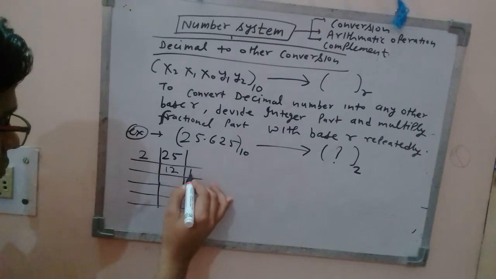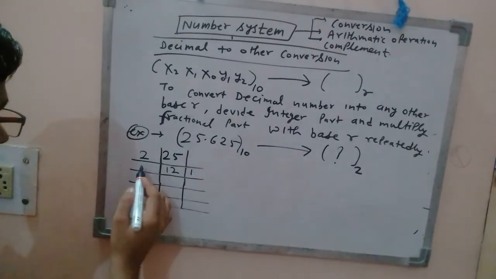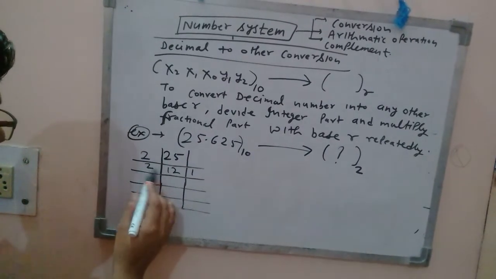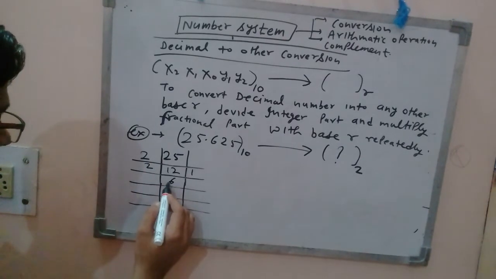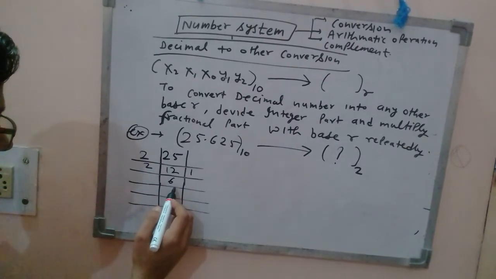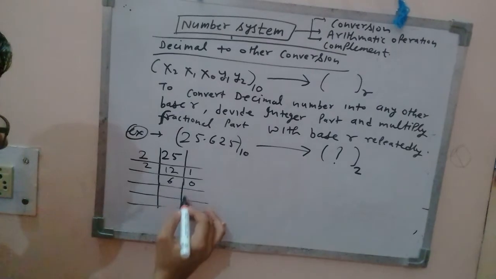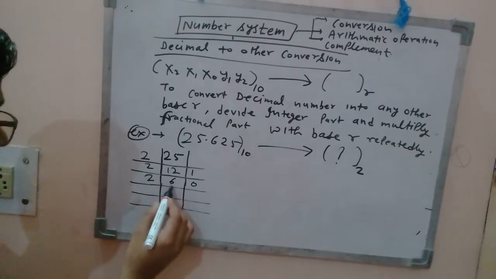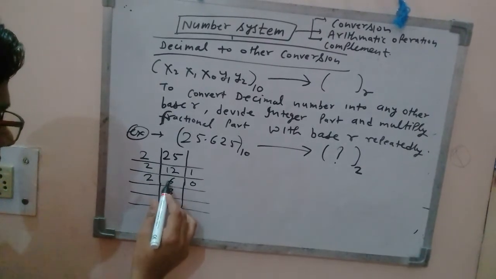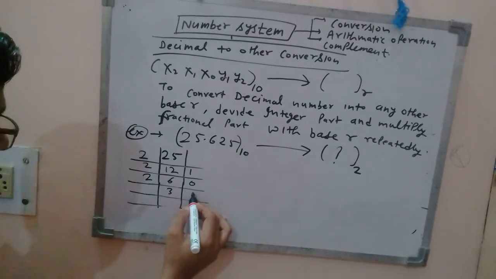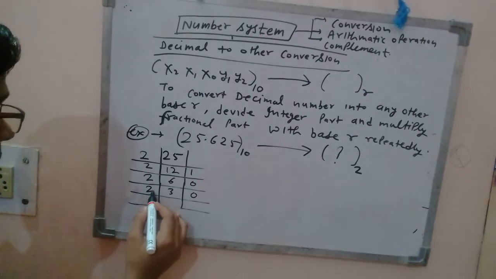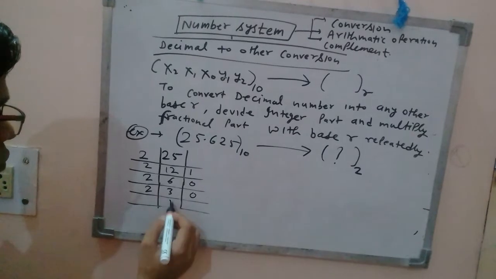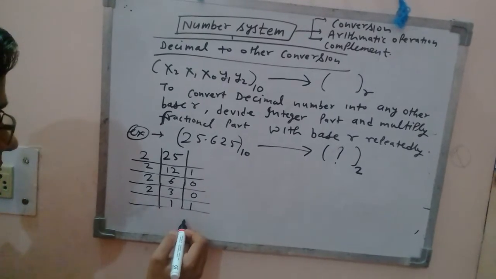What is the remaining? 1 is remaining, right? Again you divide 12 by 2, that means 6 times, and the remainder is 0. Again you divide by 2, 2 threes are 6, the remaining is 0. Again you divide by 2, 2 ones are 2, the remaining is 1.